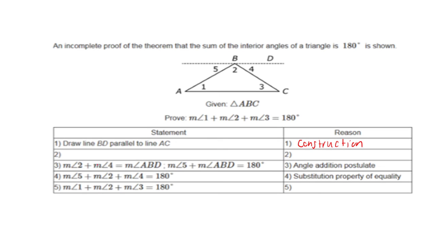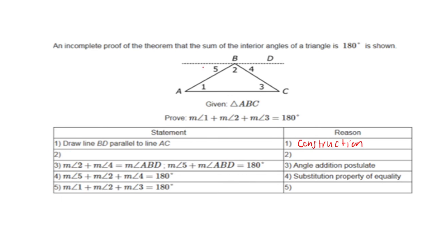It says angle 2 plus angle 4 equals ABD. Angle 5 plus ABD equals 180. That's our angle addition postulate. What do we have below that? Angle 5 plus angle 2 plus angle 4 equal 180. That's my substitution property. And we have angle 1 plus angle 2 plus angle 3 equals 180. But wait, what happened there? Well, what happened there is that they are just swapping things out.